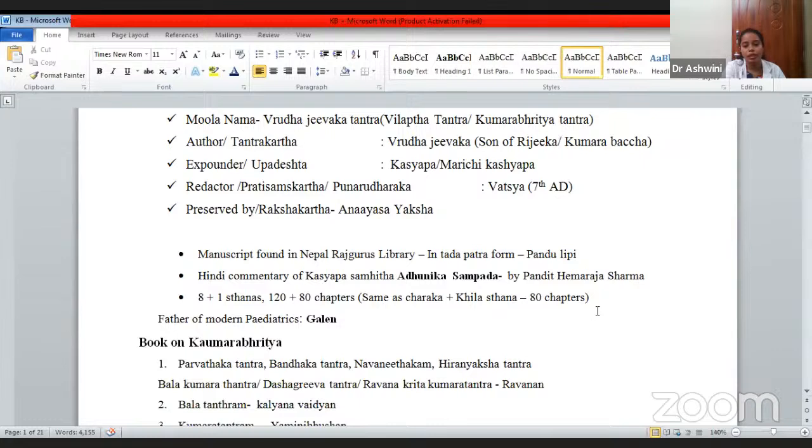As for the chapters, it has 8 plus 1 sthanas, 128 plus 80 chapters. Like Charaka, it has Sutra Sthana, Nidana, Vimana, but one extra sthana is there, that is Kilasthana. Kilasthana consists of 80 chapters. Now, the father of modern pediatrics is Galen. Galen is called the father of modern pediatrics.